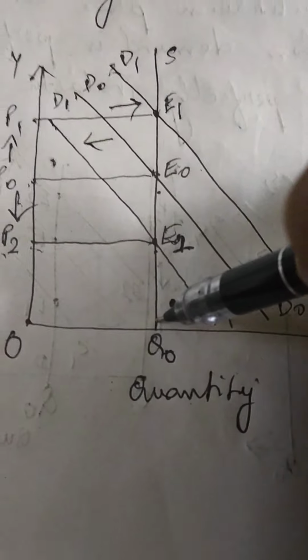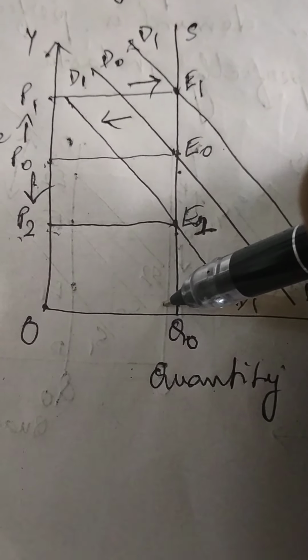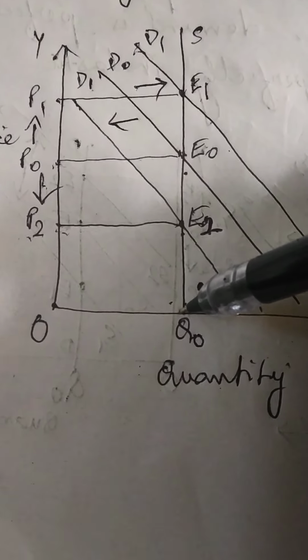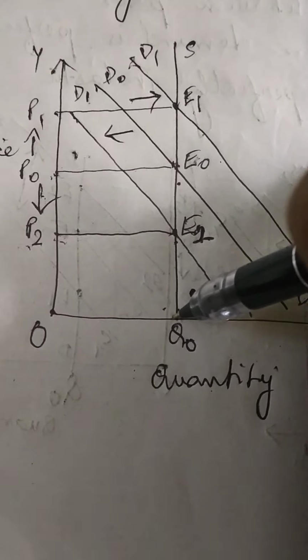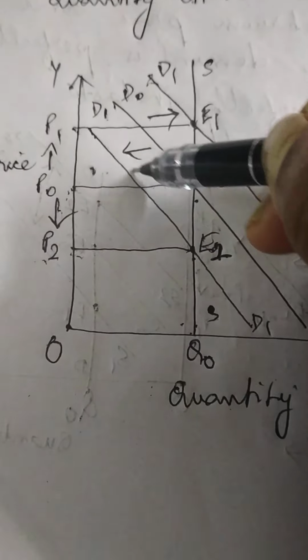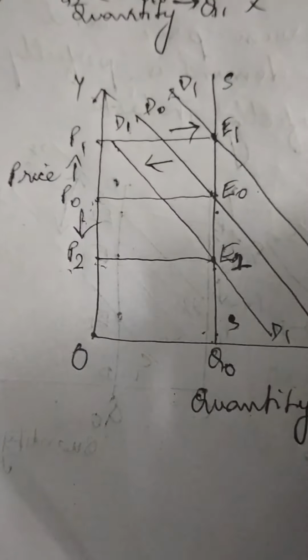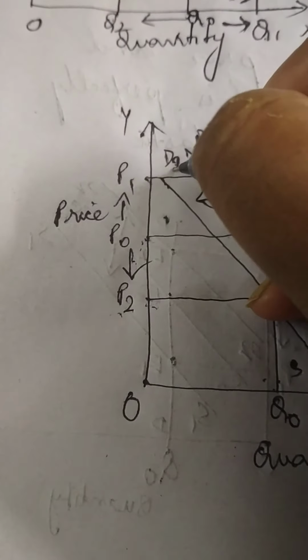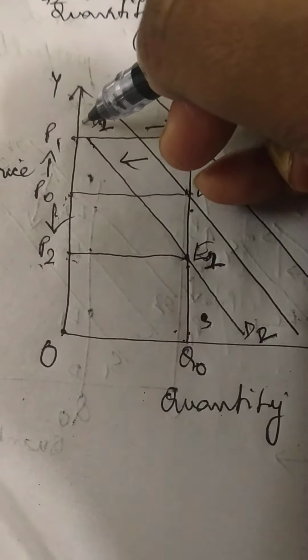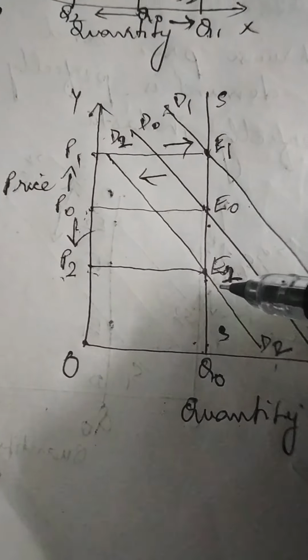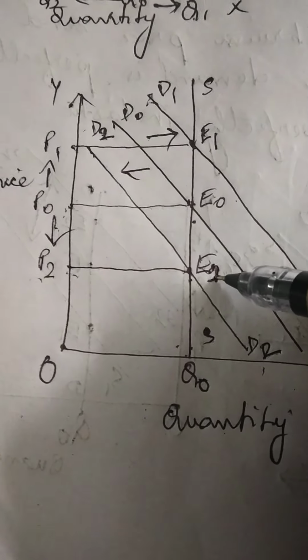Again I repeat, since supply is perfectly inelastic, equilibrium quantity has remained unchanged at Q0. With increase in demand, equilibrium point has shifted to E1, thereby leading to increase in equilibrium price from P0 to P1, and with decrease in demand to D2, D2, the new equilibrium point is E2.